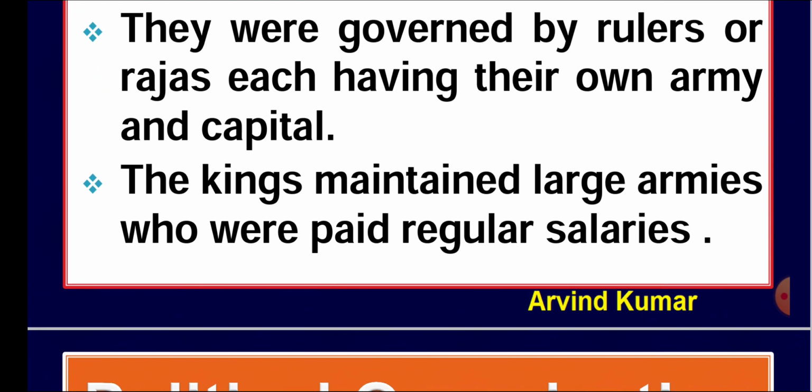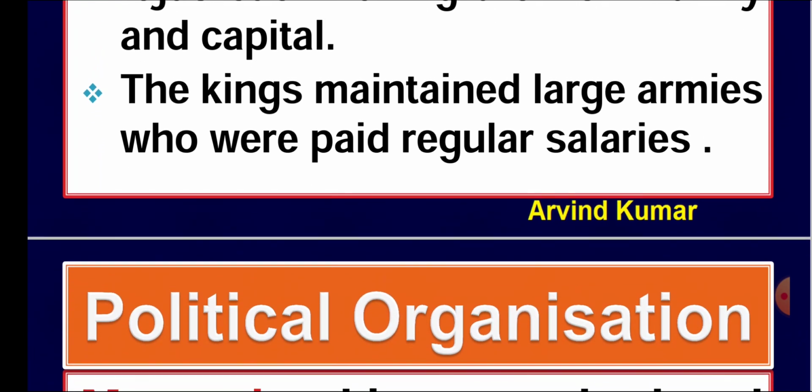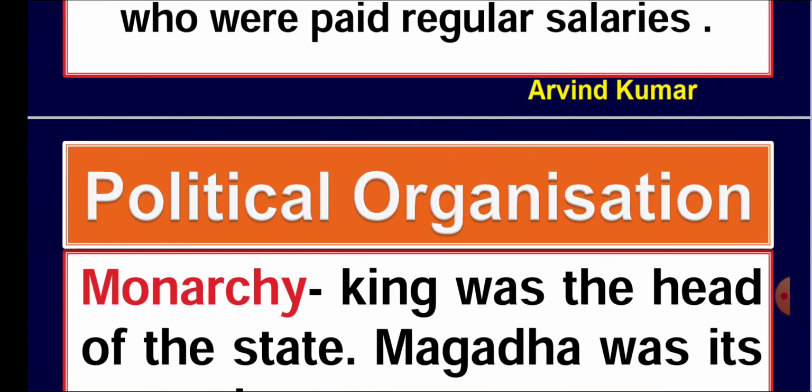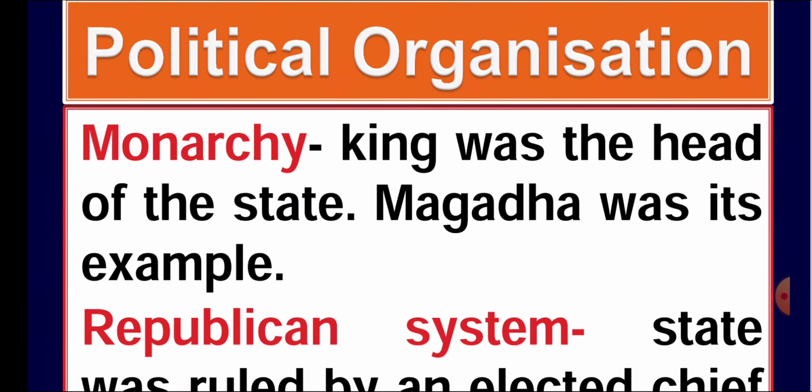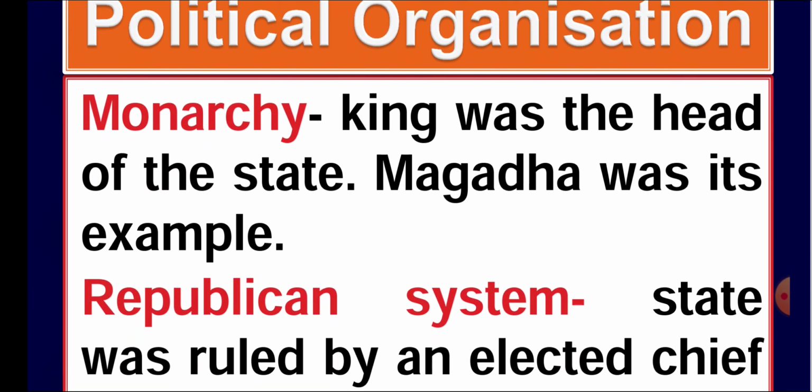But at a later stage, when Mahajanpadas came, which refers to large kingdoms, kings maintained large armies and paid regular salaries to their soldiers. Now see the political organization. First of all you have to understand the term monarchy. Monarchy means kingship, where a king ruled and was the overall authority of the country.